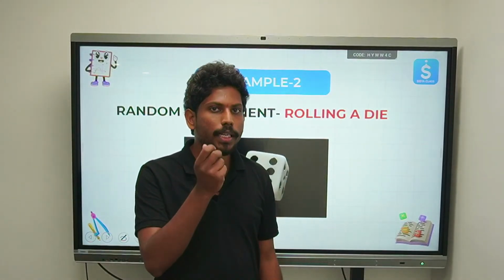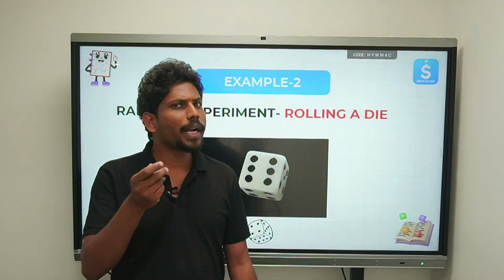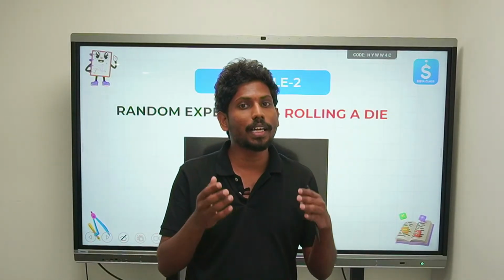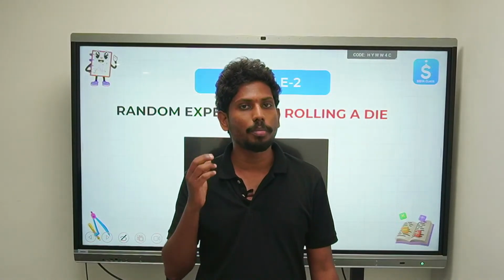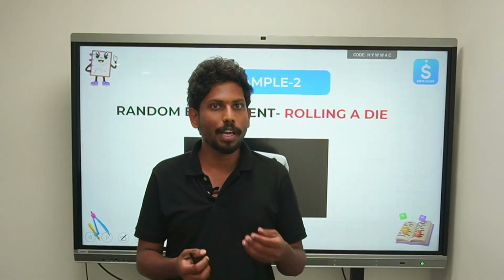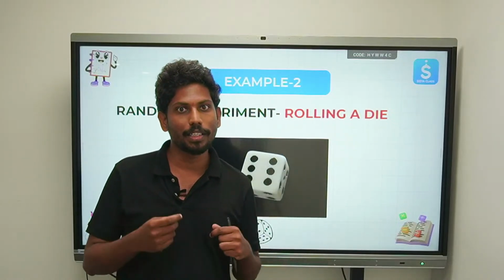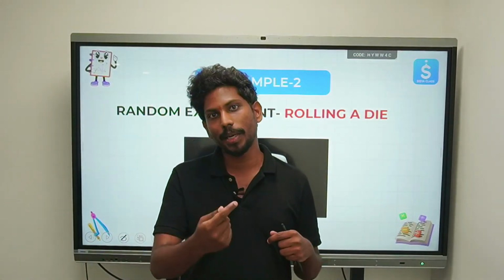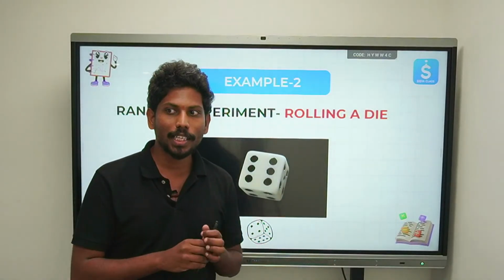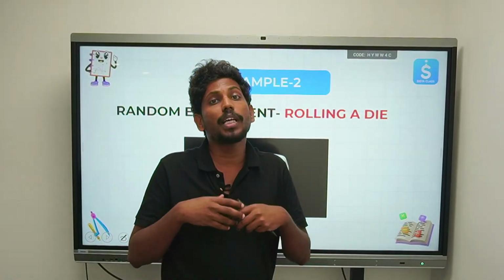Because when you hold a die and roll it, when you roll a die, can you predict the result in advance? No, because you have no idea how the die is going to turn out. It is very accidental. We don't know. And at times, when we are challenging our friend, we would be excited for that one number to complete our game, but we would be struggling to get that one number. So that is what we do when rolling a die. We don't know our result in advance.